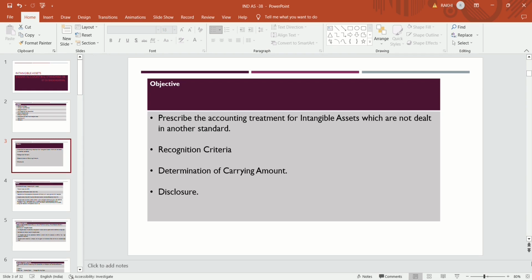Amortization is one of three forms of depreciation. In case of tangible assets, we call it depreciation, and in case of intangible assets, we call it amortization, and in case of minerals and the like, we call it depletion. These are the three names of depreciation, and then we will discuss the disclosure. So these are the objectives of these standards.